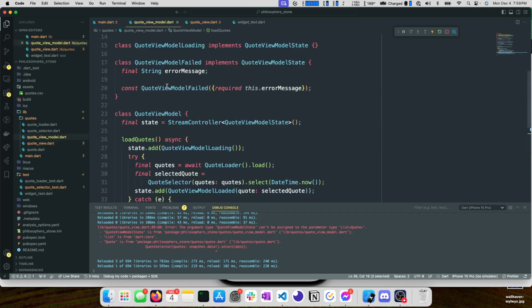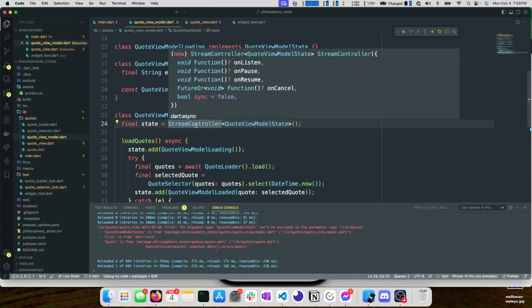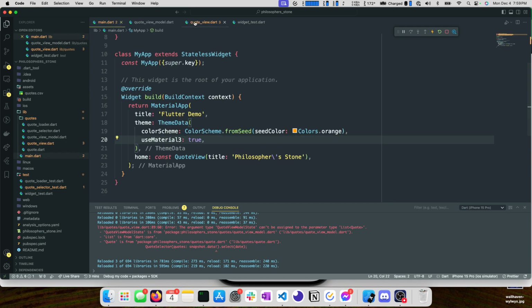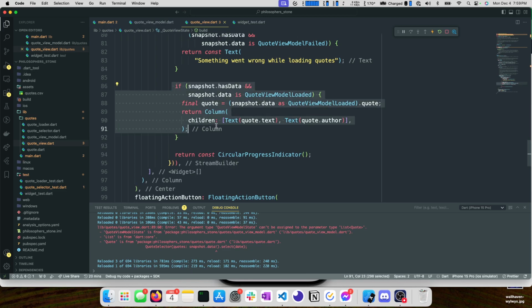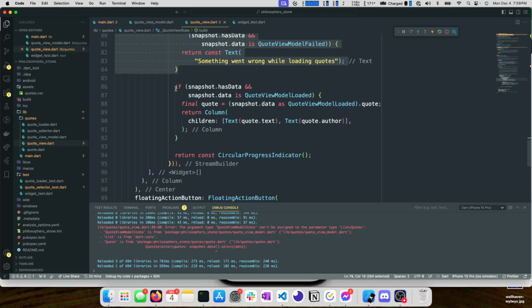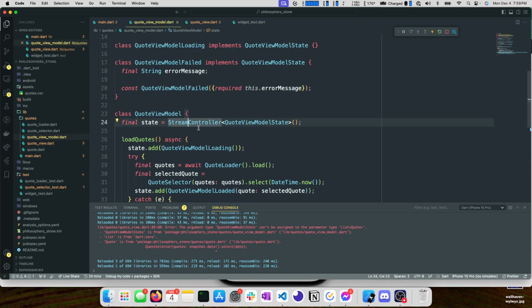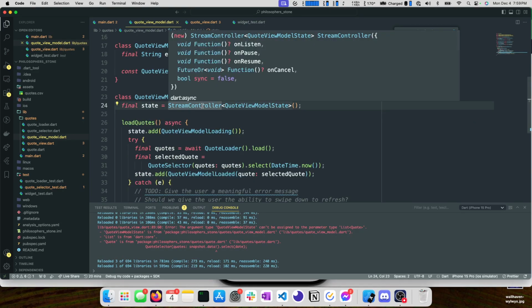So the first thing is our stream controller does not have a default state. Because it does not have a default state, it doesn't have data, and it's not loaded, and it's not failed, which means it hits this. So we're getting a progress indicator. That's a happy little accident that we're getting a progress indicator when technically that's what we want, but we're not telling our stream controller to do that.